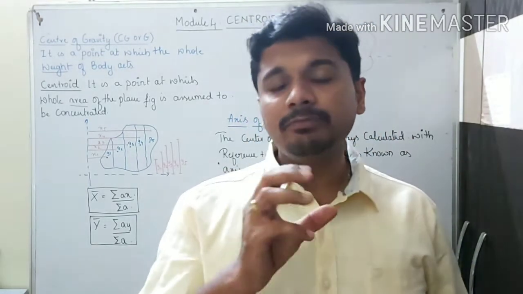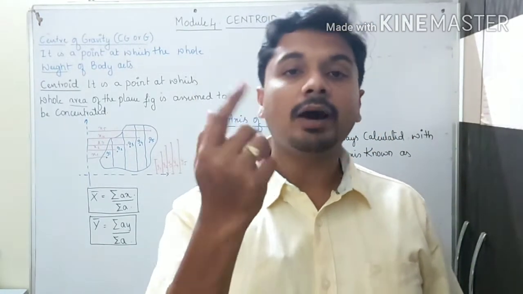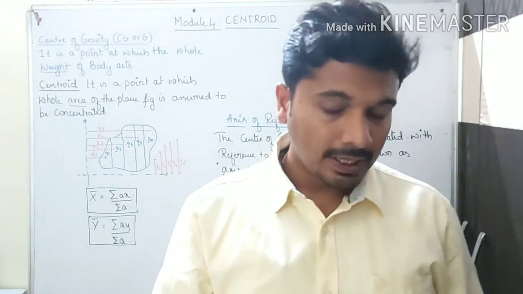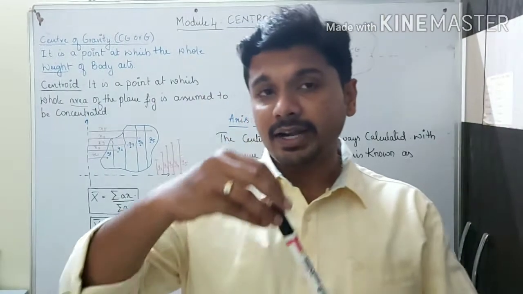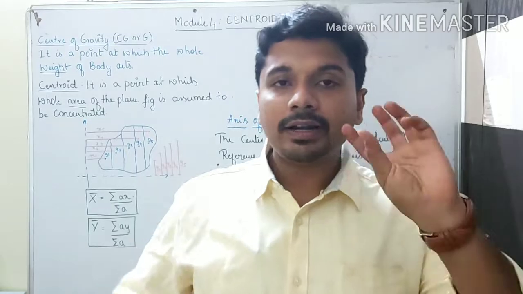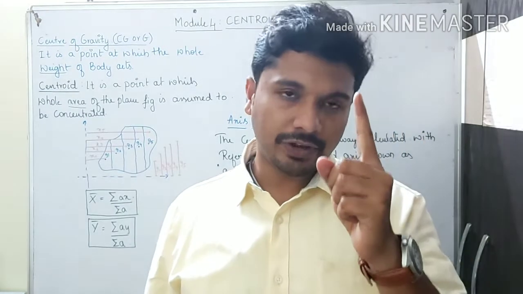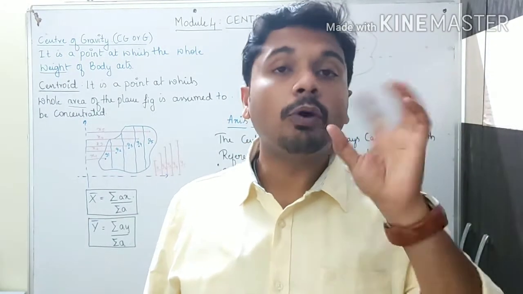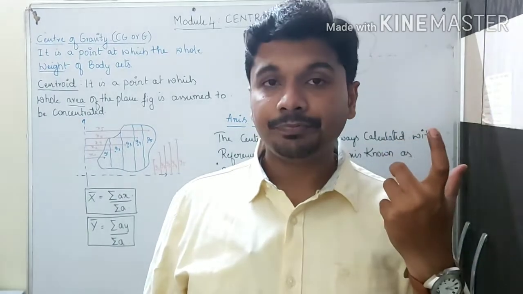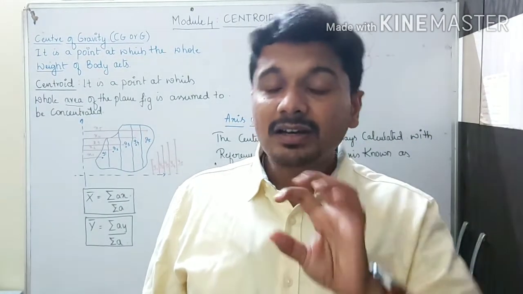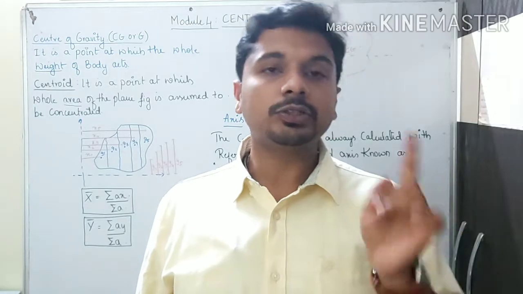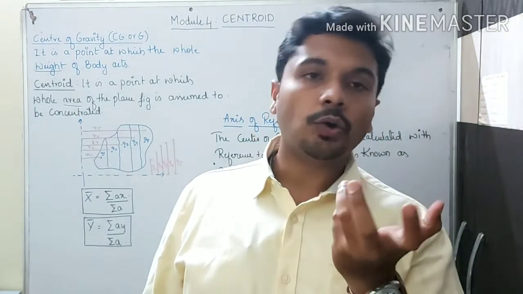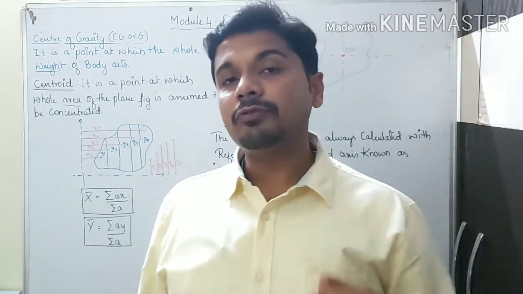Some of them have a habit of rotating it on their own finger. Whenever I take a football and try to rotate it on one particular finger, the football rotates, but if the center is away from the finger, what happens? It doesn't get rotated.